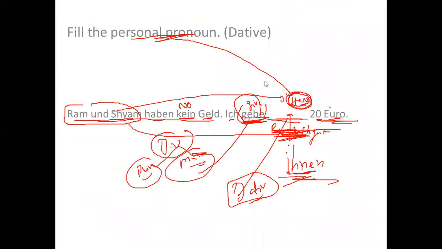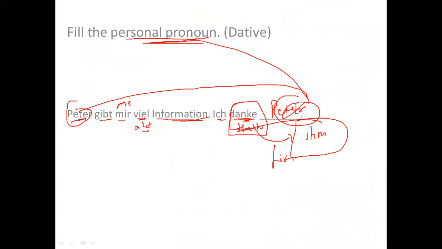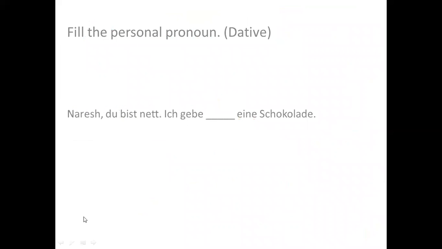Okay, now here is another sentence for you. It says Naresh, du bist sehr nett. Naresh, comma. So I'm talking to Naresh. Naresh, you are very nice. Du bist sehr nett.